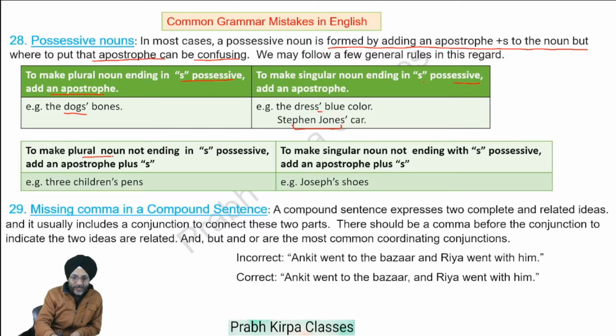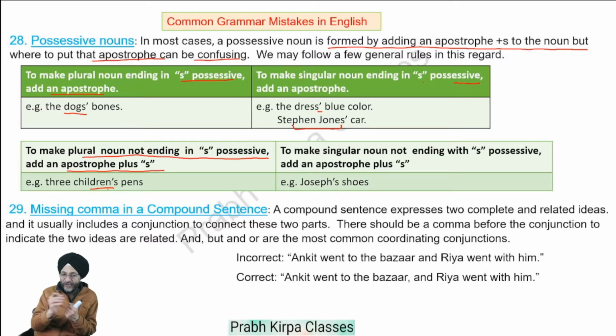To make a plural noun not ending in S possessive, add an apostrophe plus S. Here you will see children is a plural noun. Child, children. That is more than one child. When we want to make this noun possessive, we add apostrophe S as the noun does not end in S. Next, to make a singular noun not ending with S possessive, add an apostrophe plus S. Joseph's shoes.